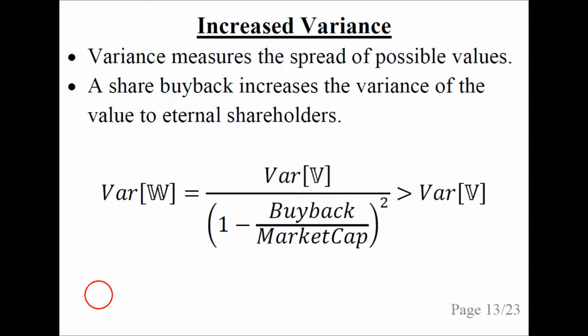The variance measures the spread of possible values, and a share buyback increases the variance of the value to eternal shareholders. So the variance of the value with a share buyback equals this number here, and this is just from the properties of calculating the variance, and this is greater than the variance of V.